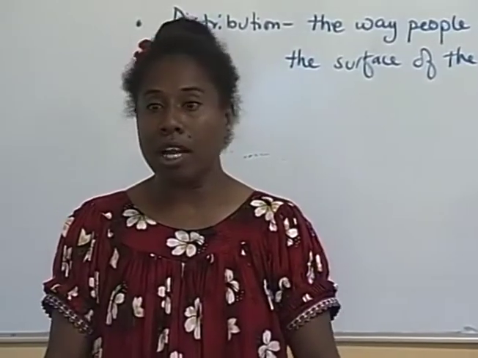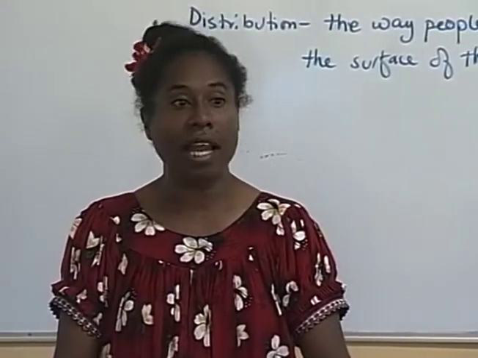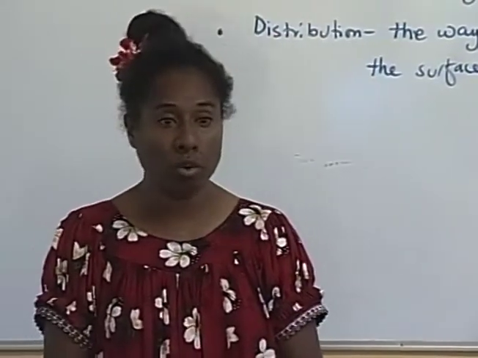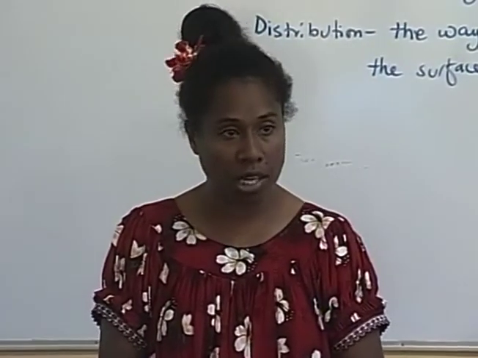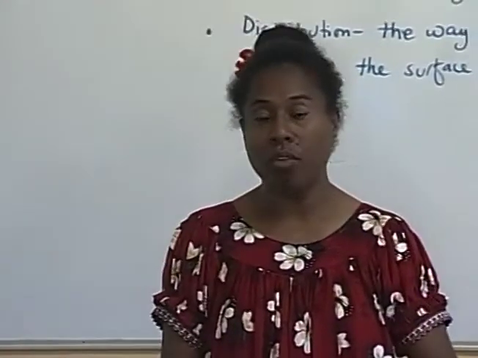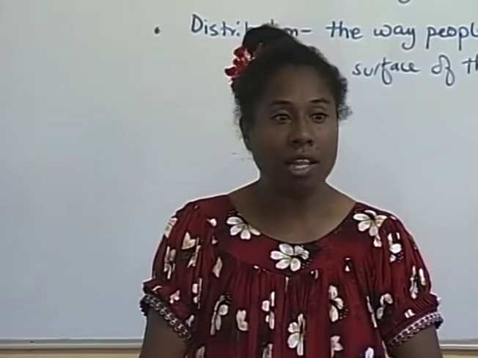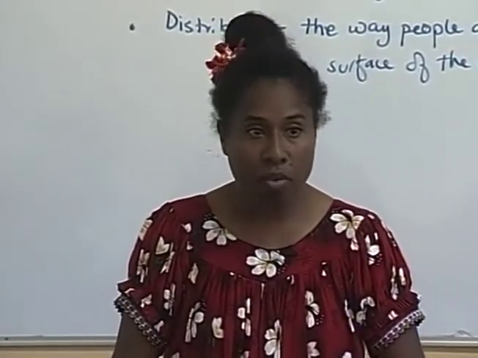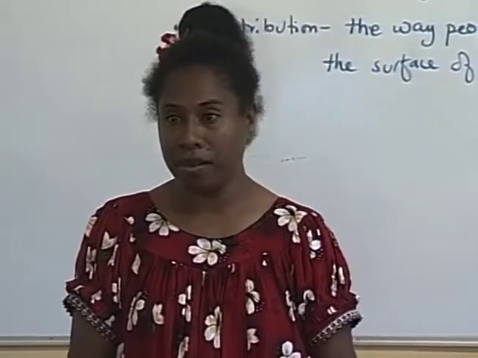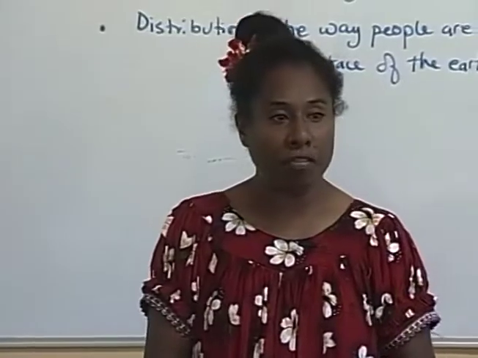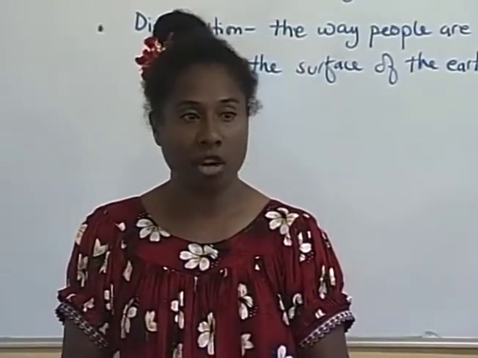If we have to calculate the population density of an area or of a country, then we must know the total population of that area or country. We must also know the total land area. Then we put the total population over the total land area to find the population density. Whatever answer we get, it's going to be the number of people per square kilometer of land.